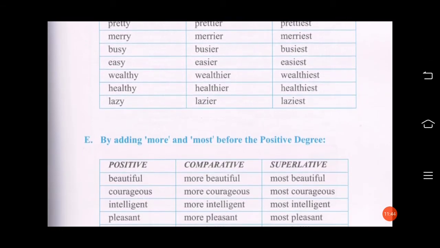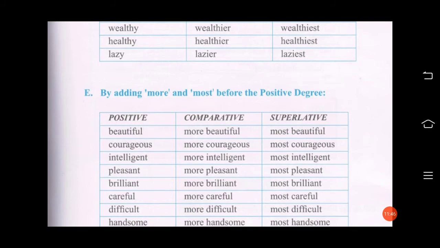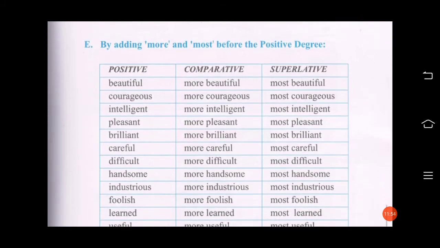Now, there are some more adjectives in which you can't change the word, but you can add more and most before the positive degree, before that word. For example, if the word is beautiful, you can't change the word, you will add more beautiful, most beautiful. Courageous, more courageous, most courageous. Intelligent, more intelligent, most intelligent. So you have to learn these words.